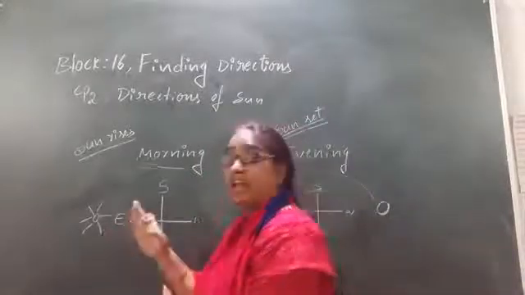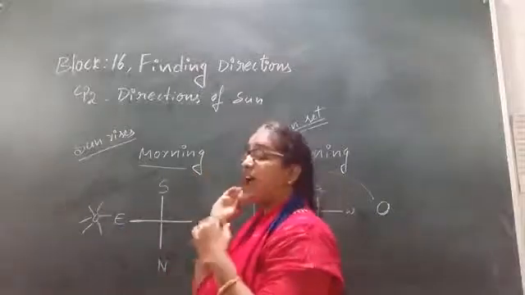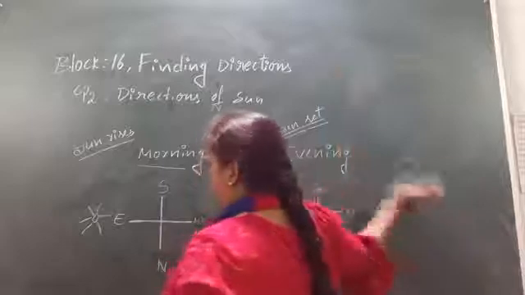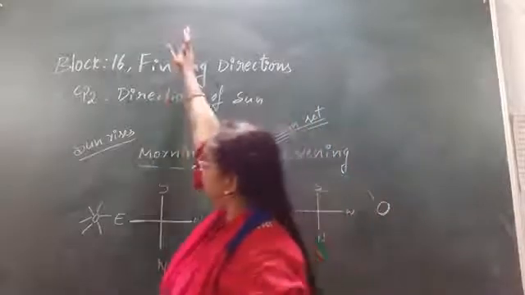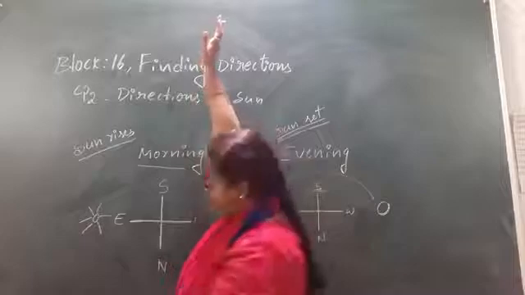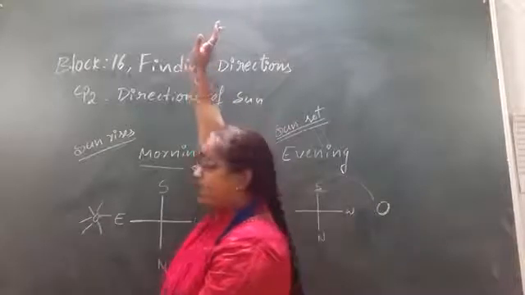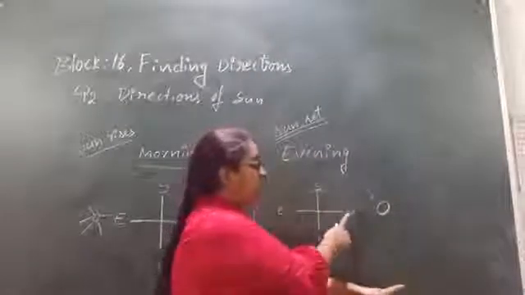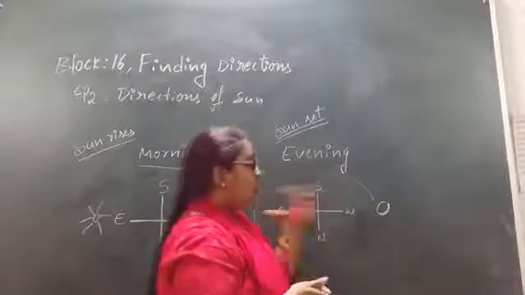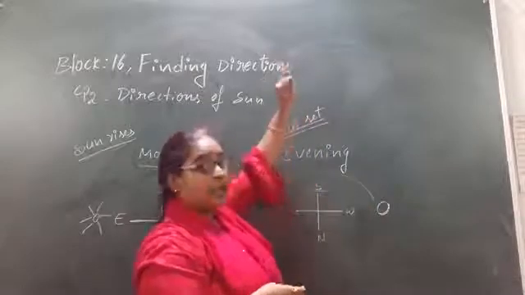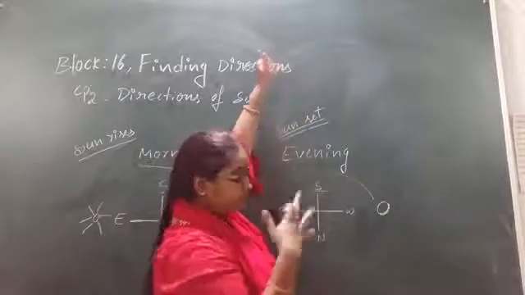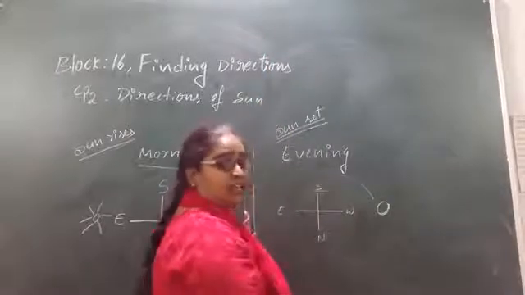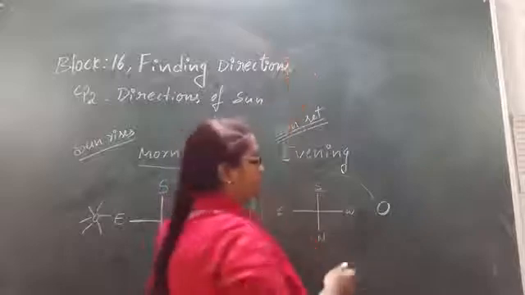So one more time I am going to explain to you. When I am facing the sun rising, at that time I am facing the east side. Then my back will be west, and on my right hand side I have south, and on my left hand side I have north. But when I changed my face from sunrise to sunset, the cardinal directions didn't change. Only my left became my right, and my right became my left. Right, children?